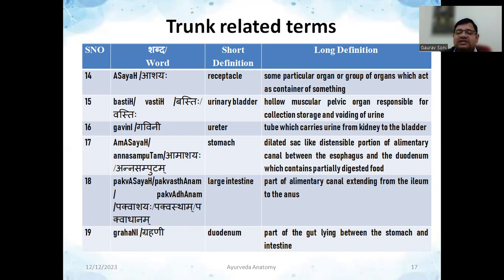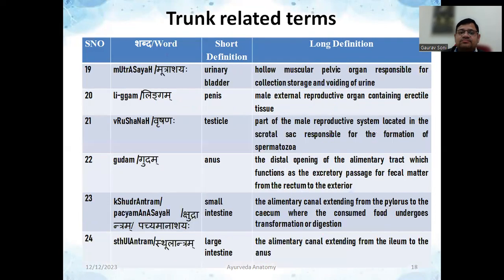Then there is pakvashaya, pakwadhanam, large intestine. Then there is a word called grahini. Grahini is the part of the small intestine, typically said for the duodenum. Grahini is, you can understand, just like a kitchen of your home where everything is being cooked. So here the food will come from the pyloric part, then enzymes will come, then bile will come, and everything will happen. They will do digestion of the things in this part. That's why it is called grahini. We can typically call it the duodenum part.